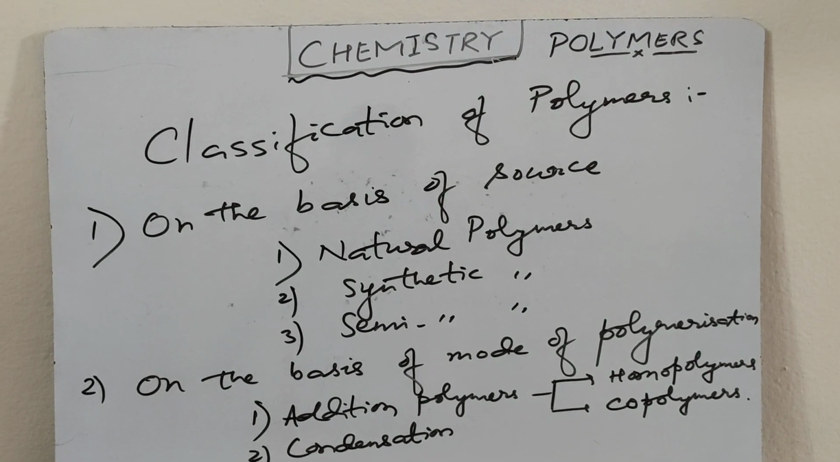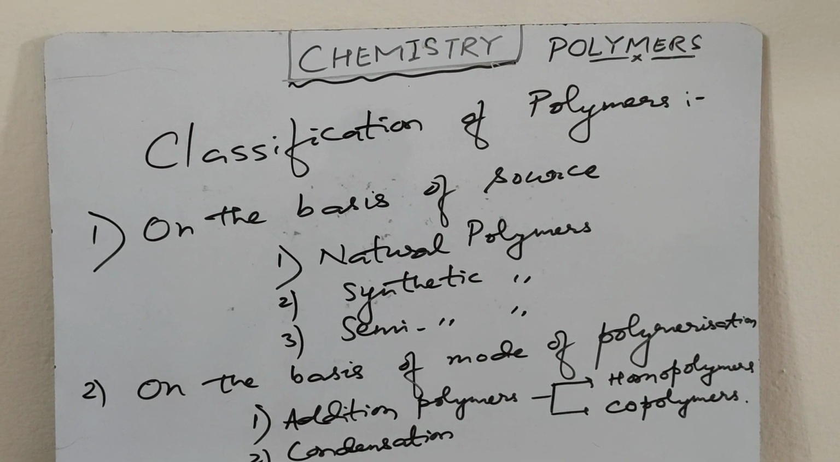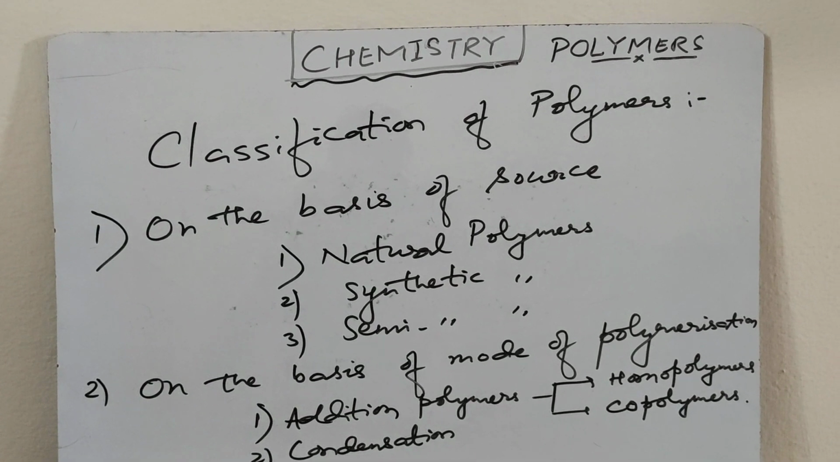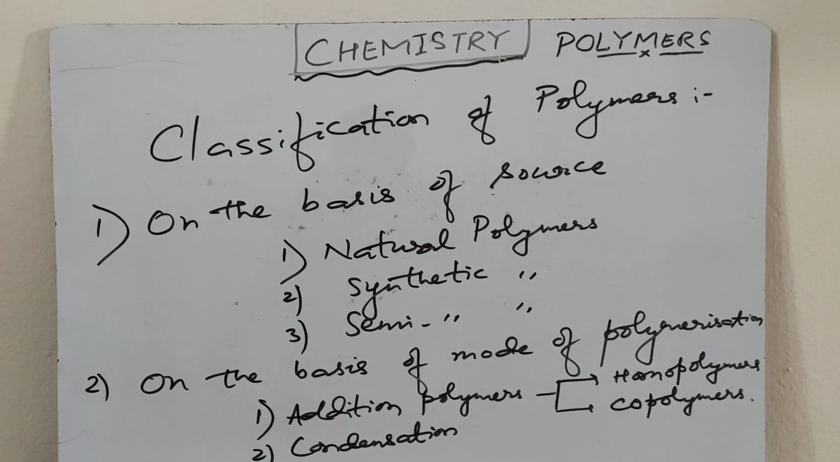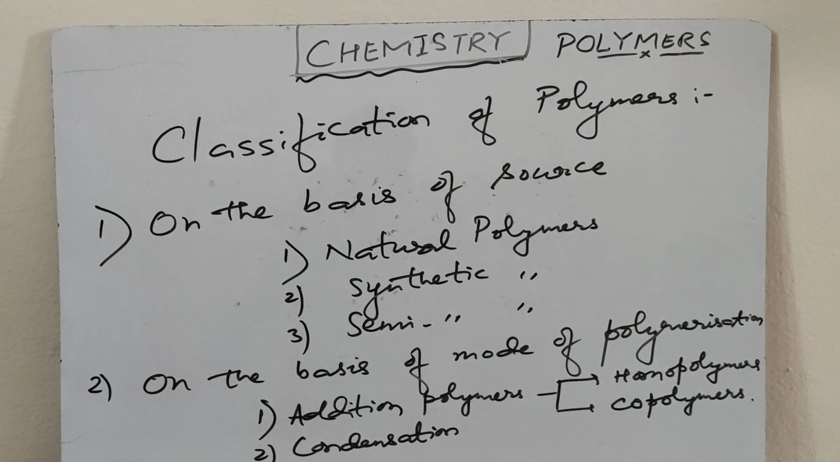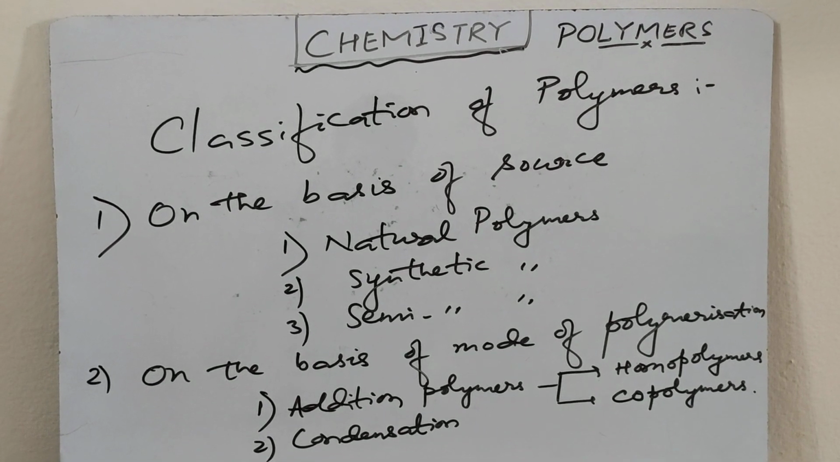Next is synthetic polymers. The polymers which are synthesized in the laboratory are called synthetic polymers. Examples: Buna N, Buna S, nylon 6,6, polythene, polyvinyl chloride, etc.